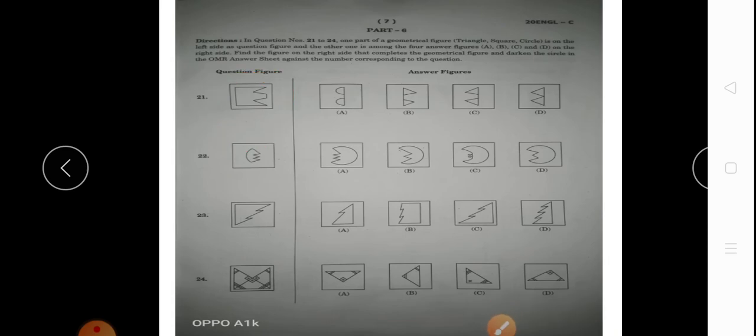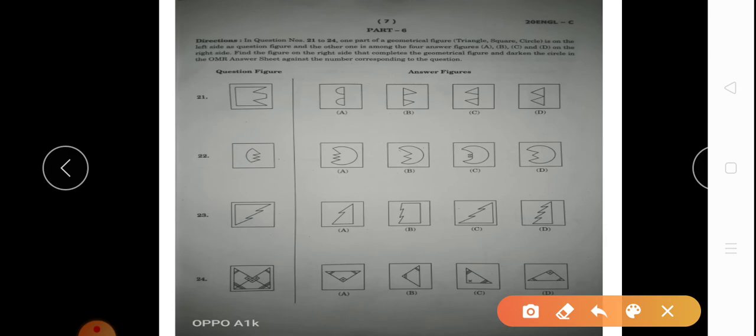Okay, so what part will we add here? Option number C will be added here. Okay, then 2 here, then the circle will become from this, then 1 2 3. Okay, then its answer will be option number A. What will be added to 23? Okay, option number C will be added.